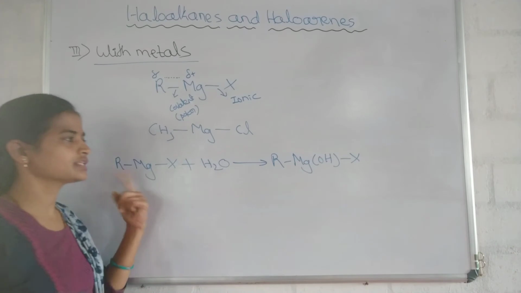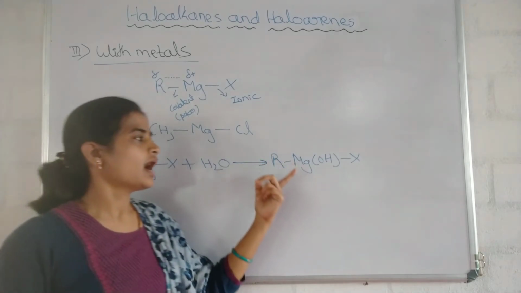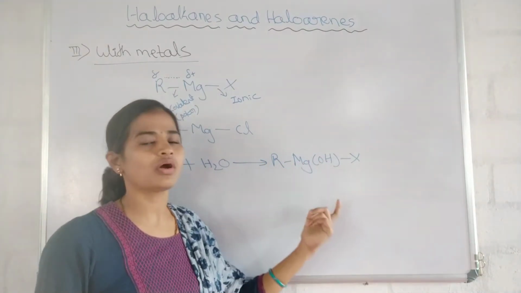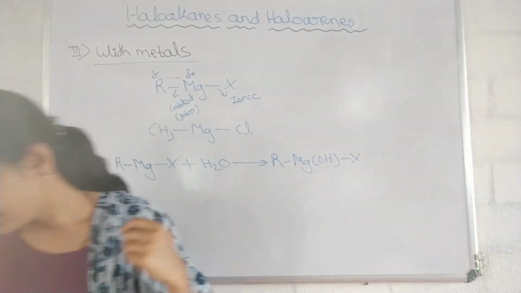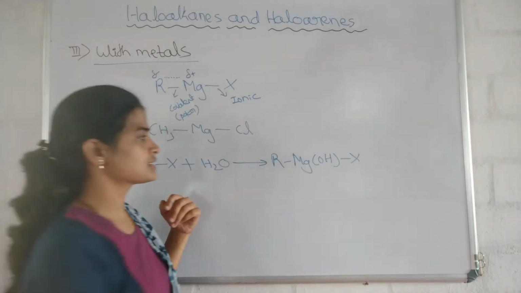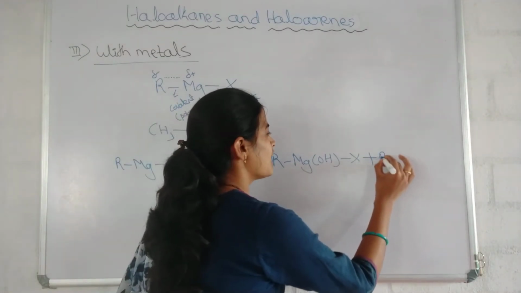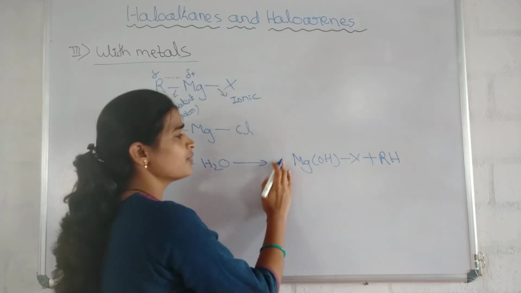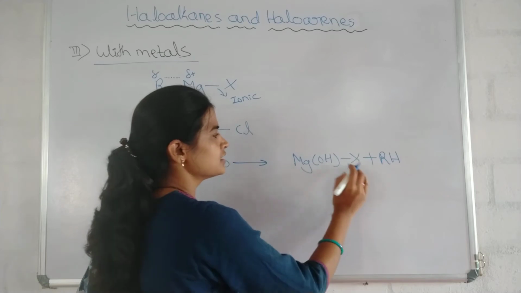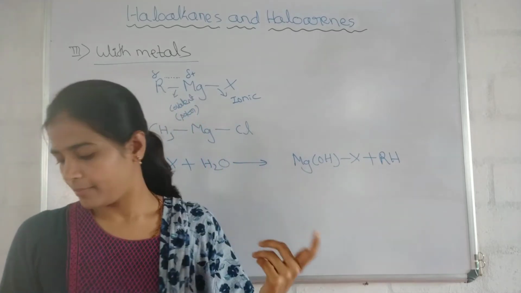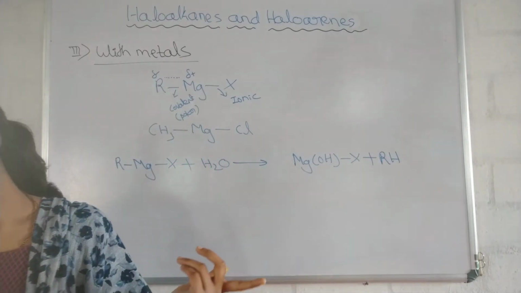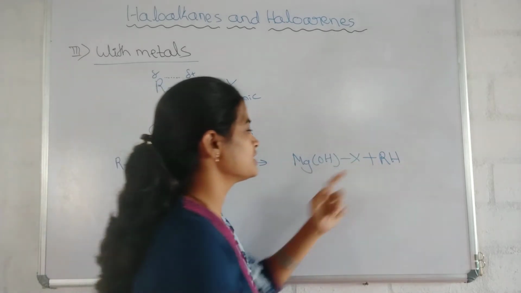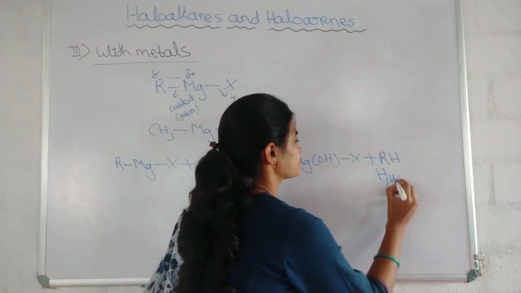It forms RMgOH. It takes the proton. It forms alkyl magnesium hydroxide. Then what is remaining? RH. Sorry, it forms magnesium hydroxide. Magnesium hydroxide it forms, and what else? Hydrocarbons.